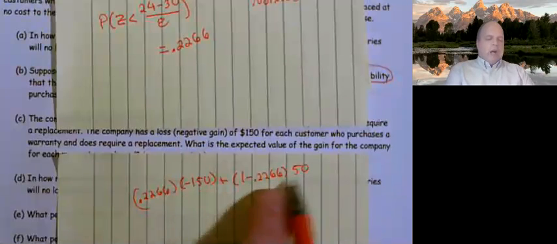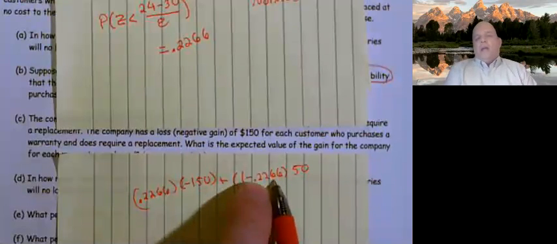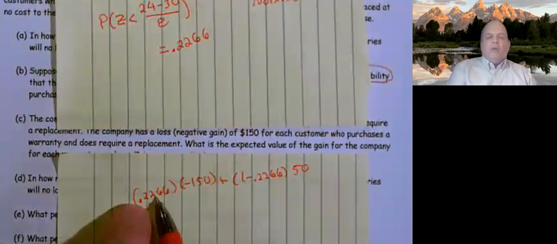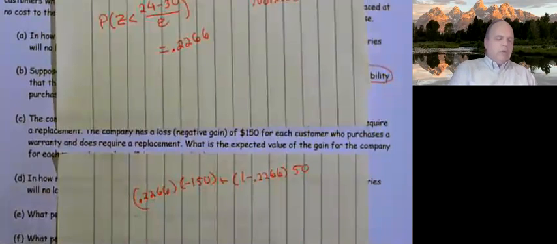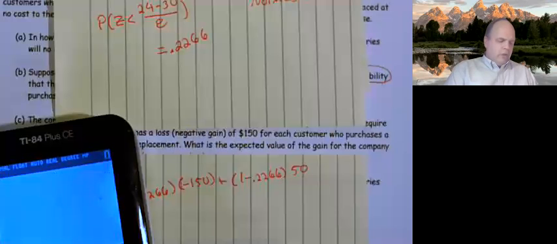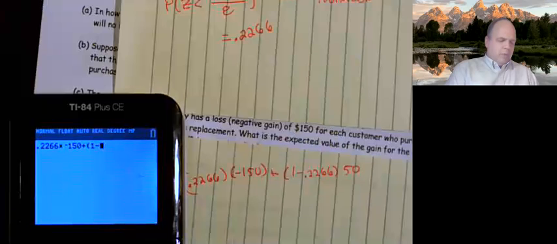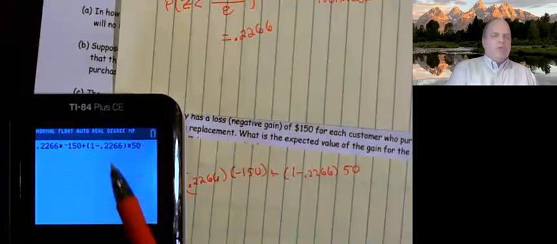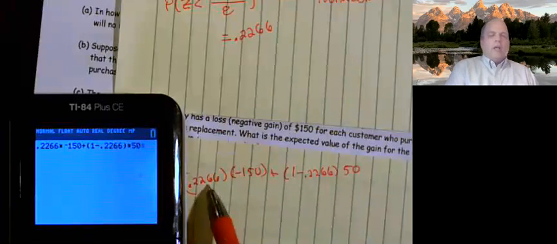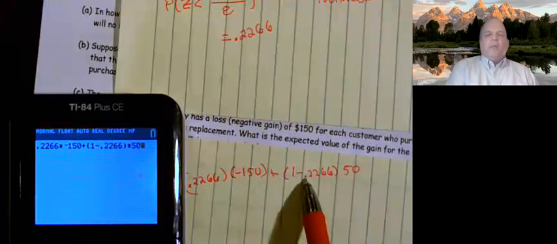So this is going to make them $50, which, in my head, doing some quick math, is about 77%. And here at about 23%, we're going to lose money. So let's go ahead and do this. So this is going to be 0.2266. I guess I should put that on the screen so you can see it, times negative 150 plus parenthesis 1 minus 0.2266, close parenthesis, times 50. Once again, that was just the complement. So these are the ones that are going to cost me money, 22%. These are ones that are going to make me money.